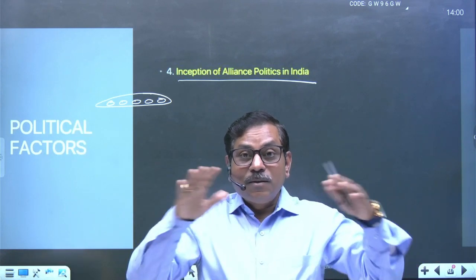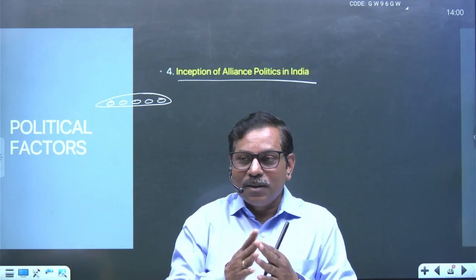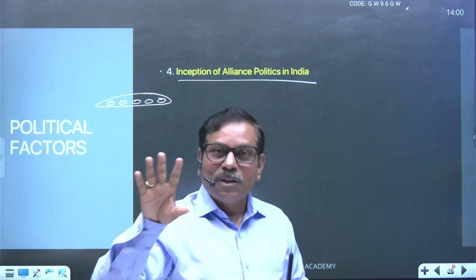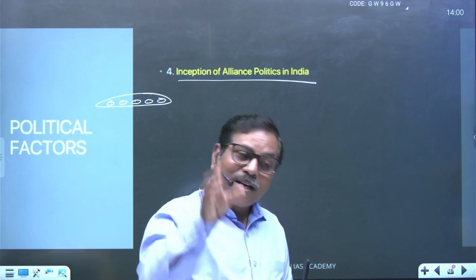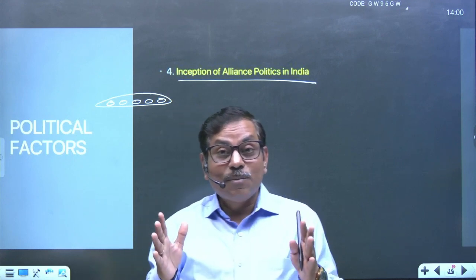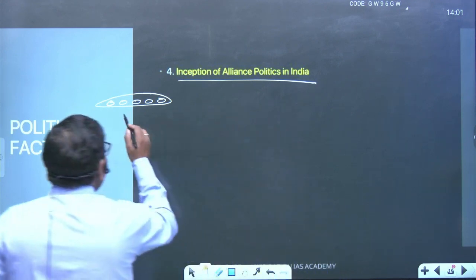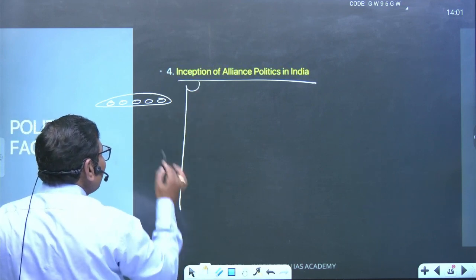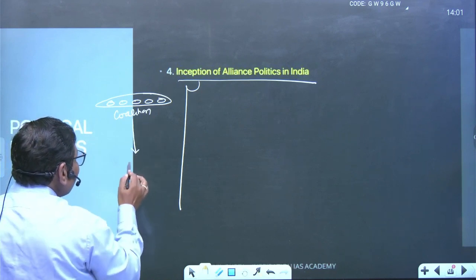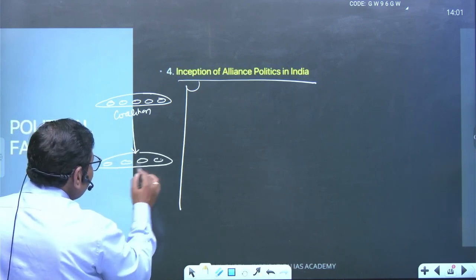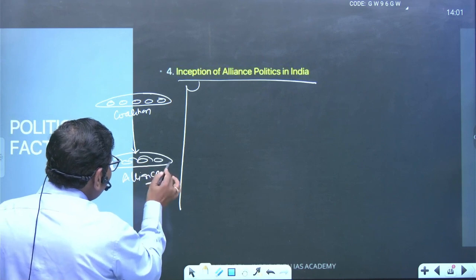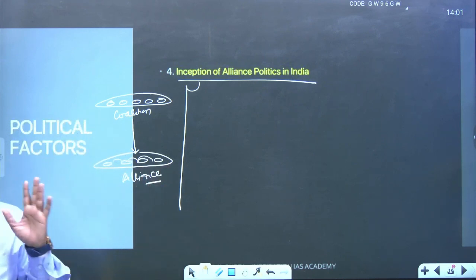अगर alliance है, three party alliance is there, A, B, C, then whenever the seat is selected for A, B and C candidates will not be there. And whenever the B, then A and C candidates will not be there. Such kind of the situation is going to happen automatically. It will give you a stable government. So many political party alliance came into being. तो ये एक जब हुआ, then and thereafter अगर coalition, then coalition government is converted into some permanent structure in form of what, alliance, right? And alliance is nothing but participation of different political party in pre-poll phenomenon.